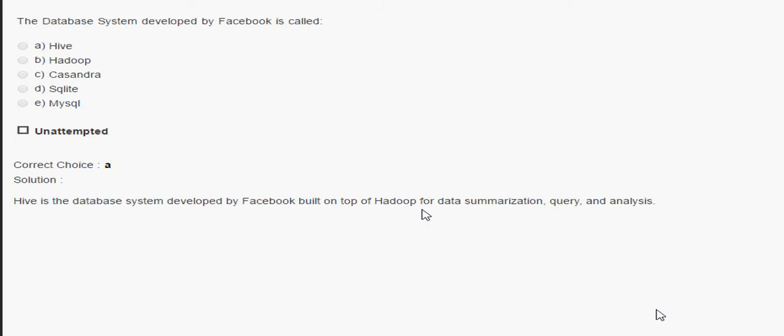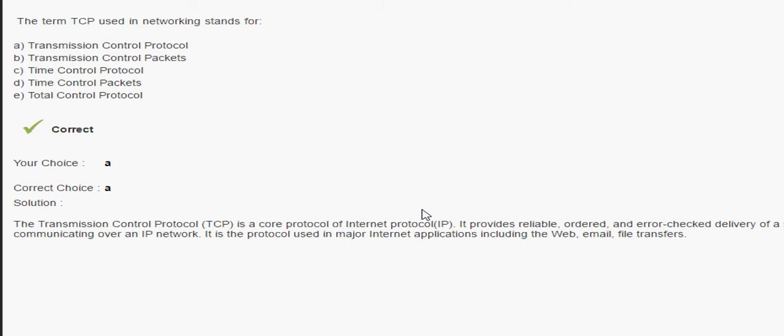Okay, learn more. The next question is, the term TCP used in networking standard. It's the transmission control protocol. It is the core protocol of the internet protocol suite. In TCP/IP, it's a main important protocol. It's a connection oriented, reliable, error checking delivery of the stream. It is not like the UDP protocol, which has disadvantages.